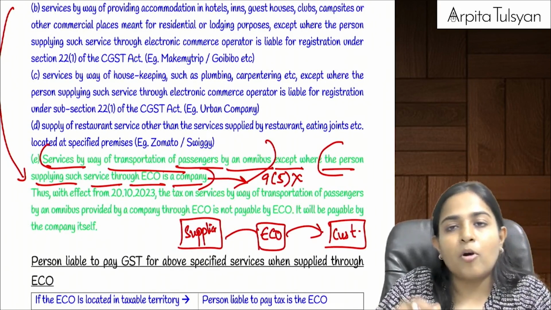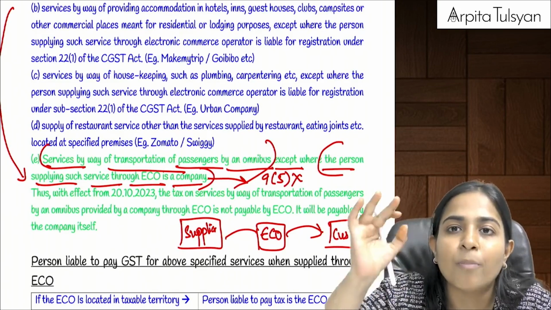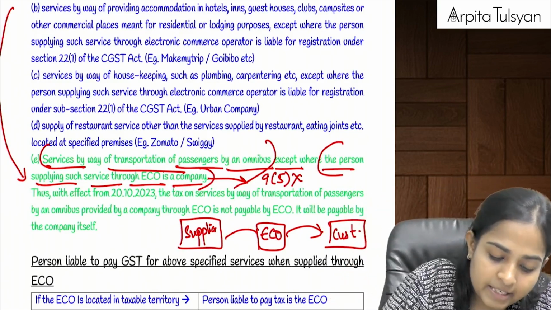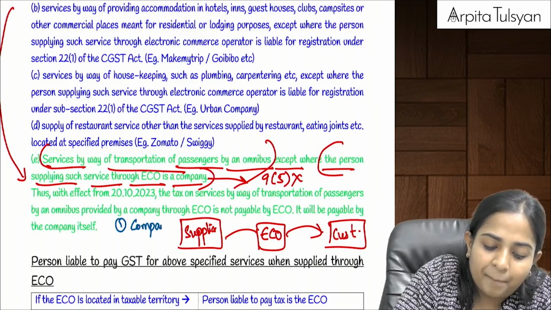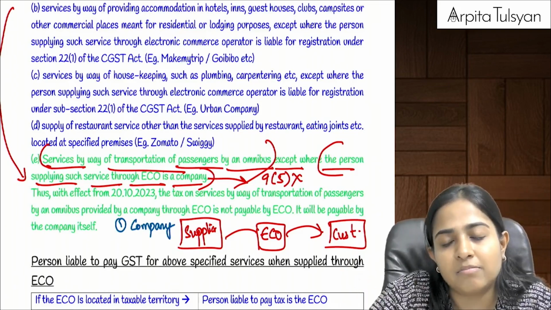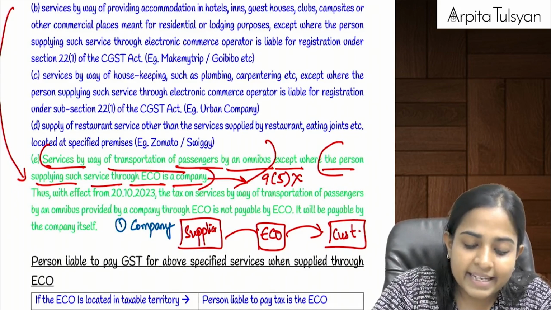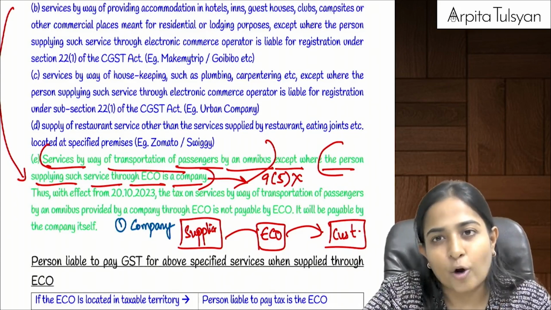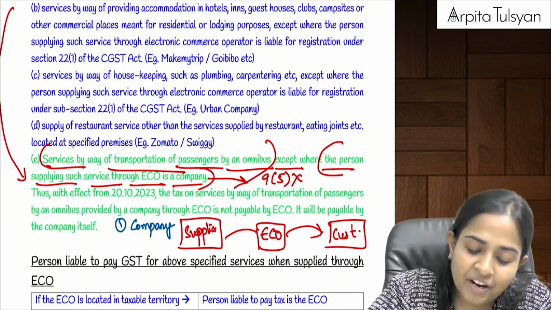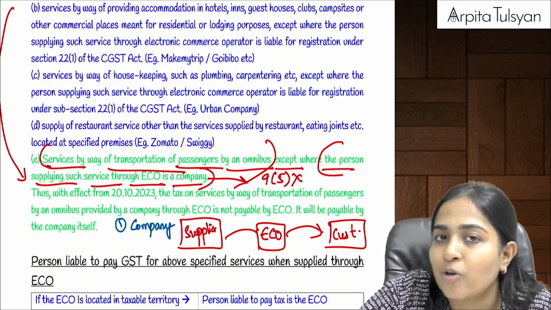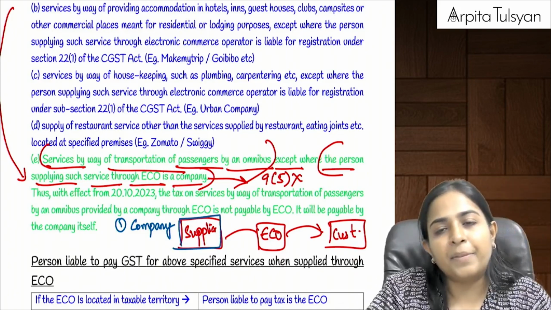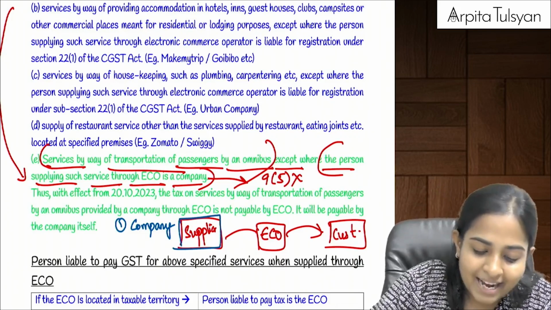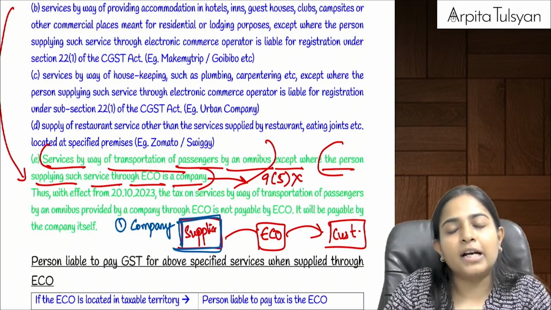I am talking about transportation of passenger service by omnibus. First case, if this supplier is a company, then in such case 9(5) is not applicable. 9(5) not applicable means ECO is not required to pay the tax, then the tax will be required to be paid by this particular company only.